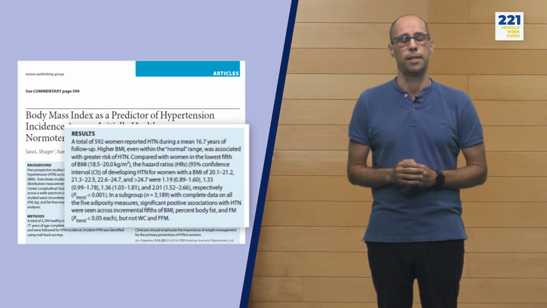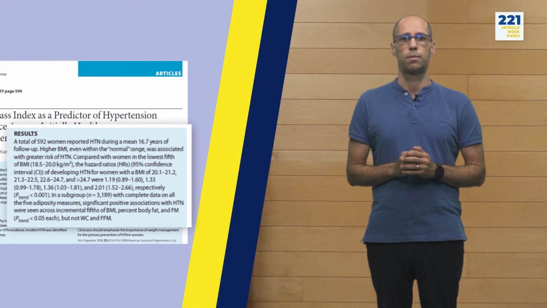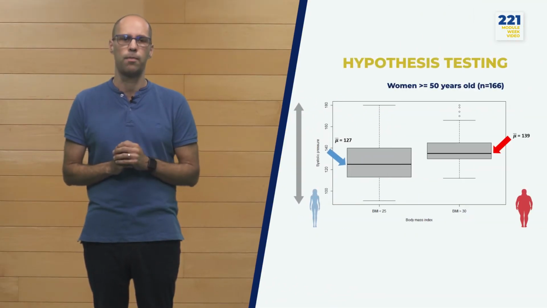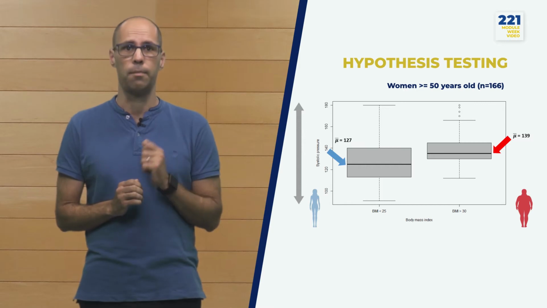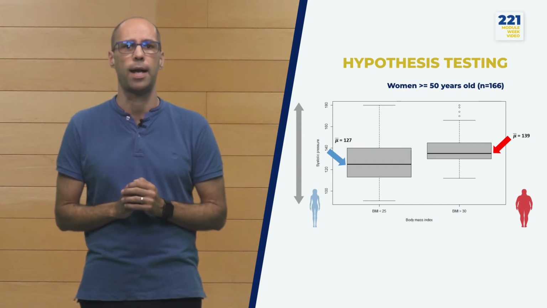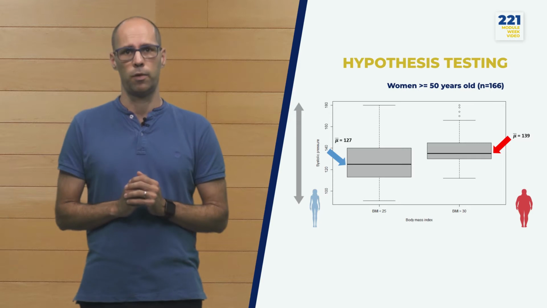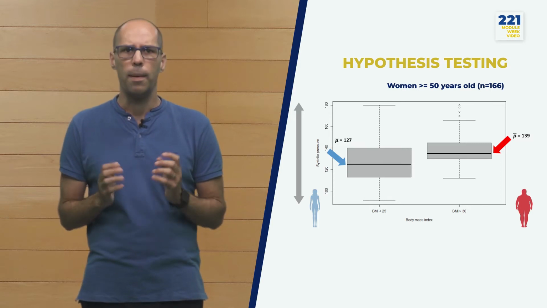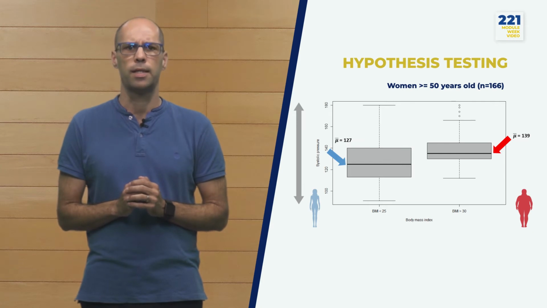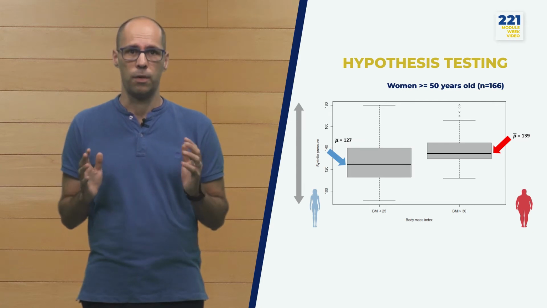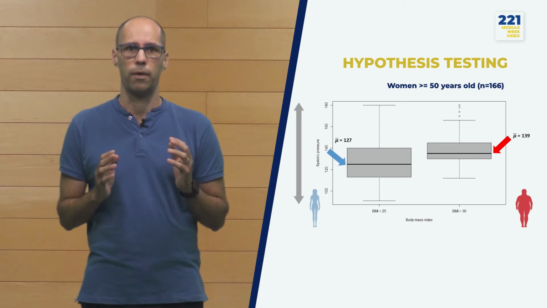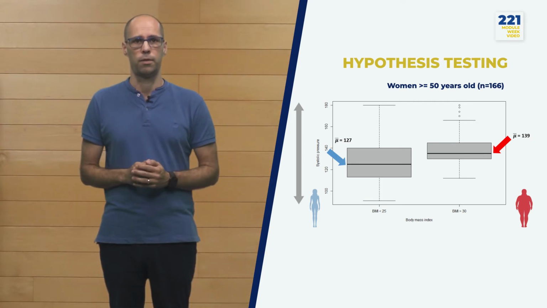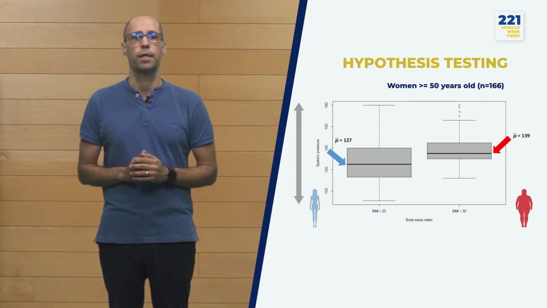of 166 women. So we perform a box plot, and we observe that the systolic blood pressure is not the same in both BMI groups. Women with BMI below 25 seem to have an average of lower systolic blood pressure than women with a BMI above 30. However, we see that within each group there is a lot of variation. This variation can be due to many factors related to the particular biology and environmental factors of each woman, as well as estimation errors of the investigator. Recall, in statistics, variation is unavoidable.